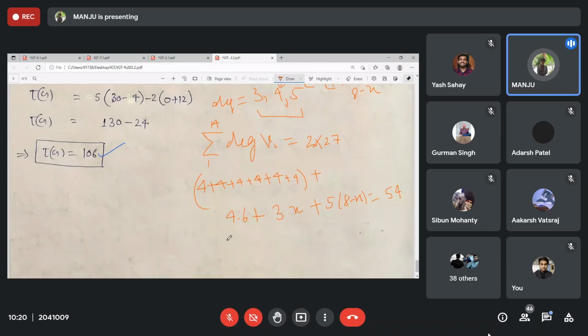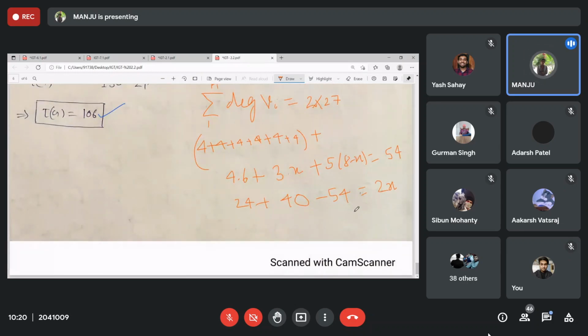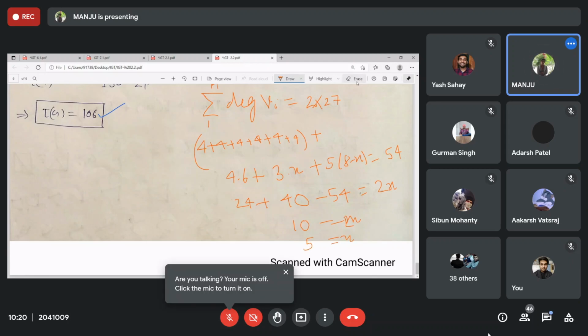So 24, 3x minus 5x is minus 2x, and 5 into 8 is 40. Moving to the other side, 40 minus 30 is 10, so 2x equals 10, x is 5. Okay, ma'am, so was this the answer?